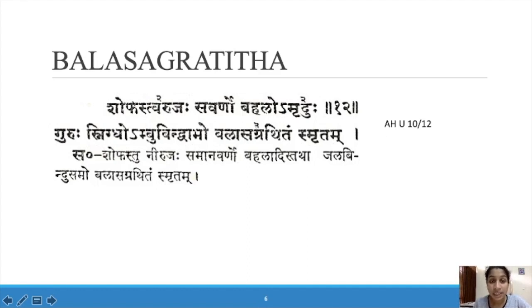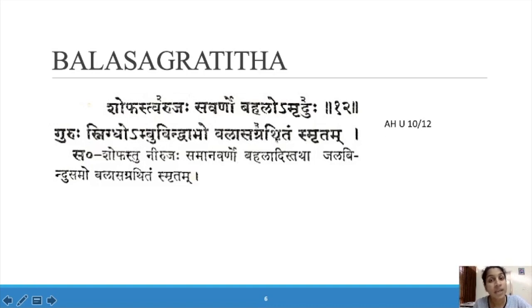Balasagrathita is a swelling, Shopha. How is that swelling? Arujaha, there is no pain. Savarno, same color. Bahalo, thick. Amrudu, not soft. Guruhu, heaviness will be there. Snigdo, sliminess will be there. Ambu Bindwapho, it looks like a water drop.